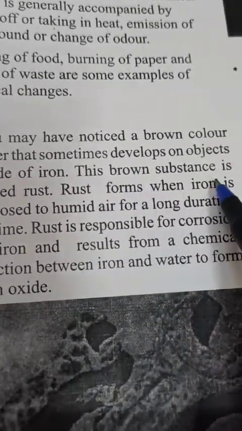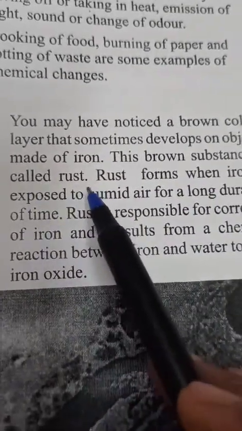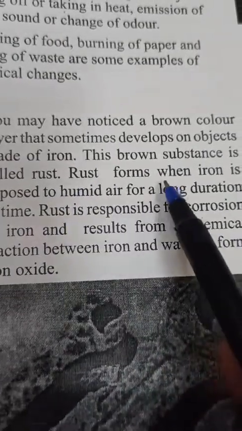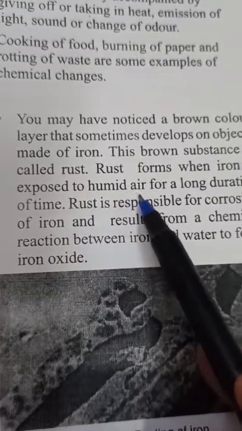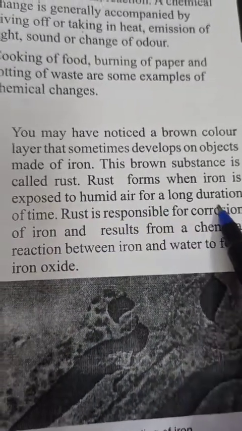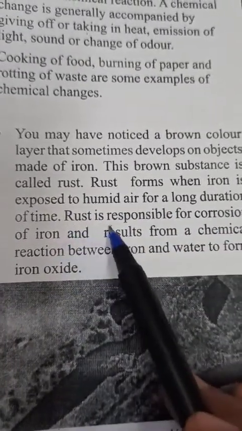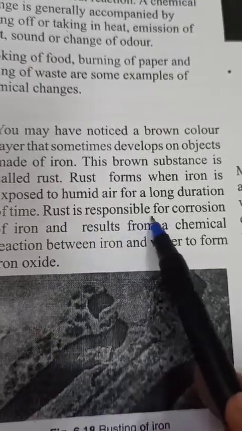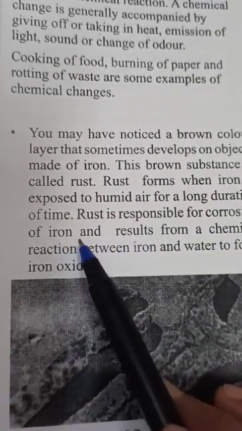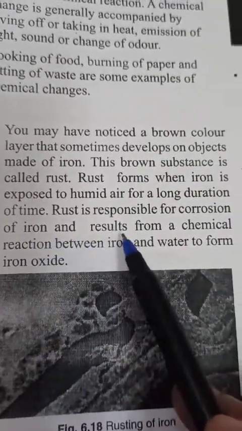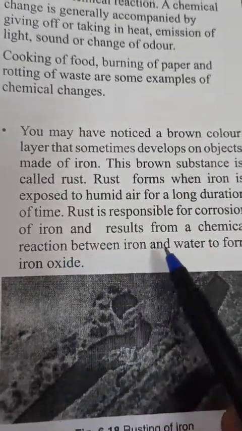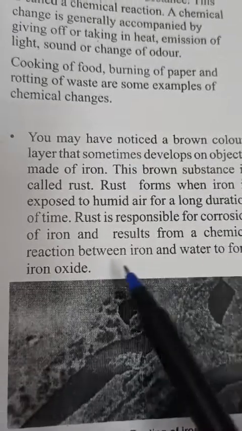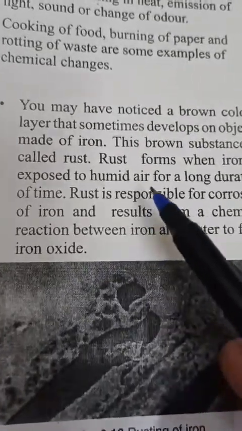Okay, so this brown substance is called rust. Rust forms when iron is exposed to humid air for a long duration of time. Rust is responsible for corrosion of iron and results from a chemical reaction between iron and water to form iron oxide.